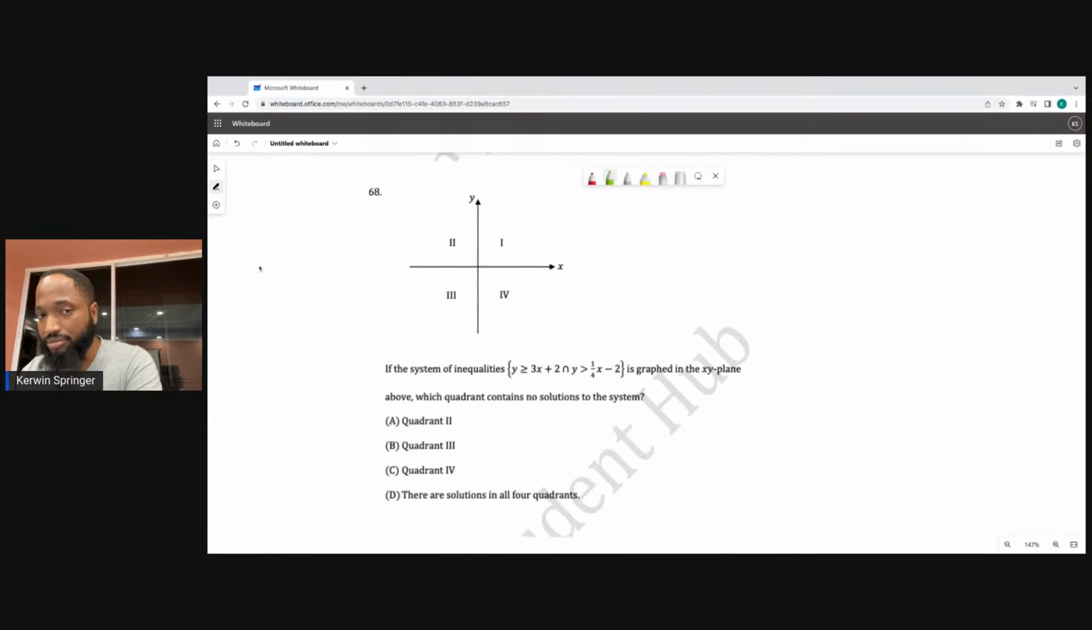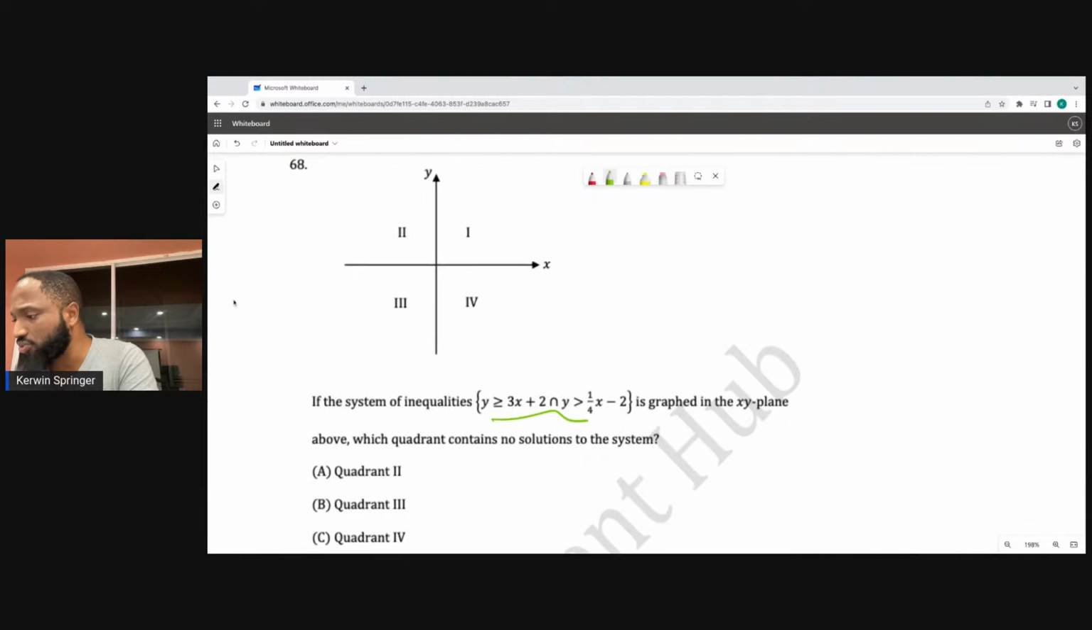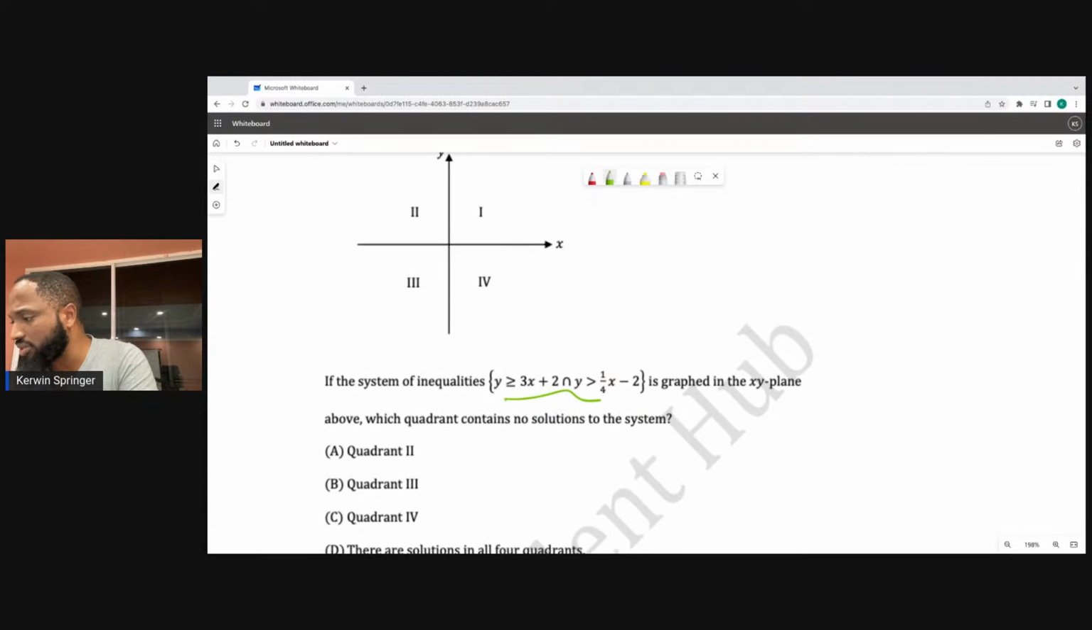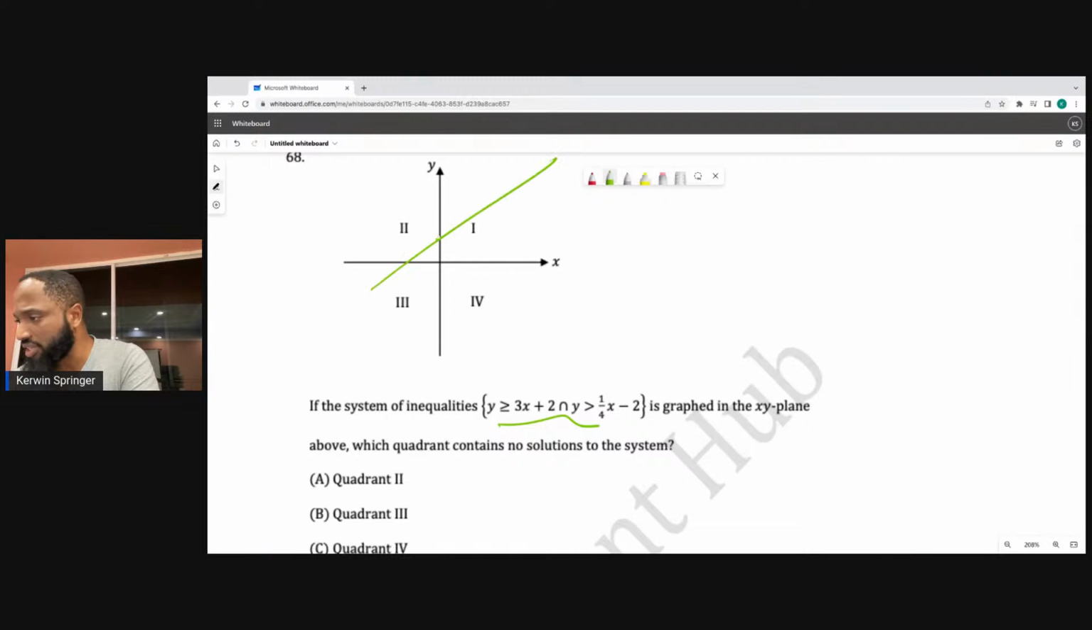68: in the system of inequalities graphed in the XY plane above, which quadrant contains no solution to the system? This was a little weird. 3x plus 2, so I'm expecting that graph somewhere here, where this is like 2. Y is equal to a quarter x minus 2, so minus 2 is here, and it's a little slower because it has less gradient.